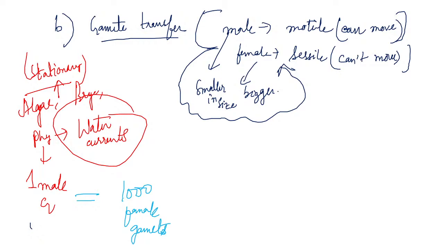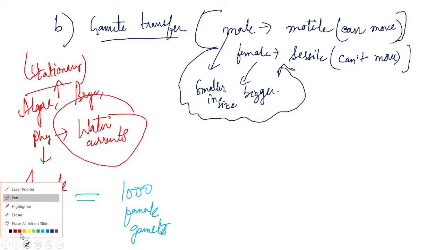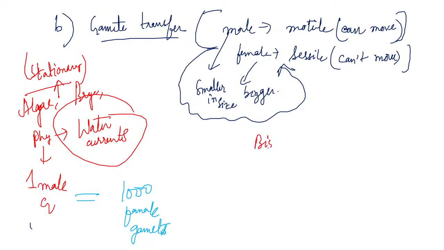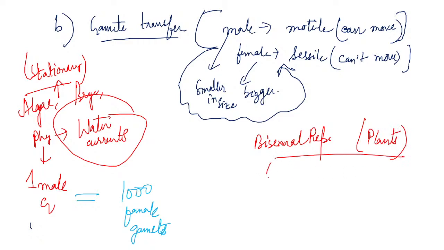Now, if we talk about bisexual reproduction in the case of plants, obviously, what happens? If there is self-pollination, for example Mendel's pea plant, so in pea there was self-pollination.